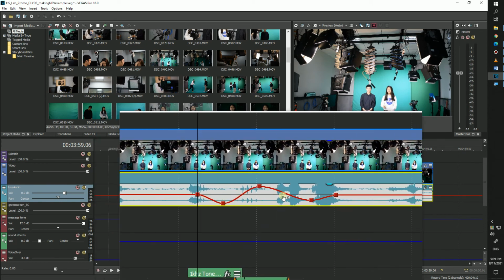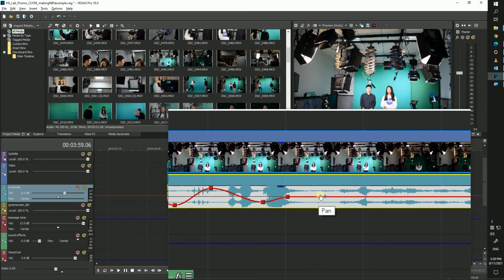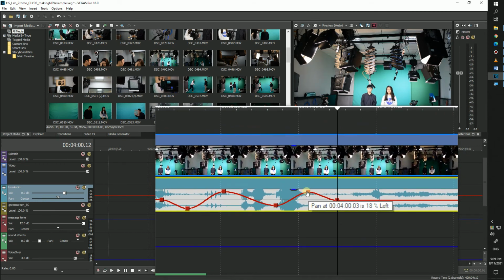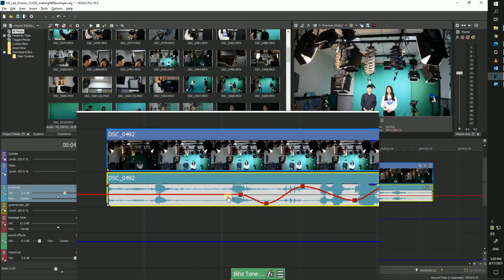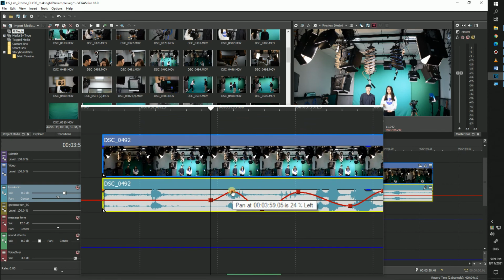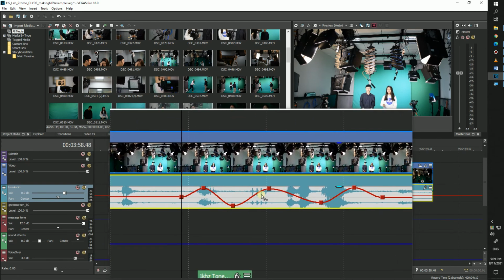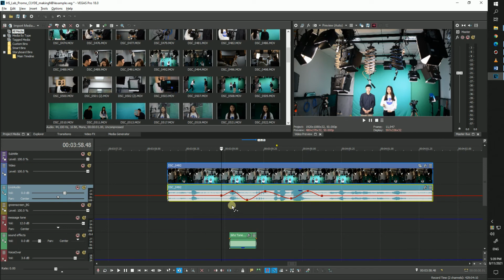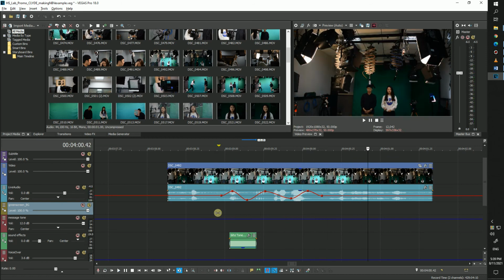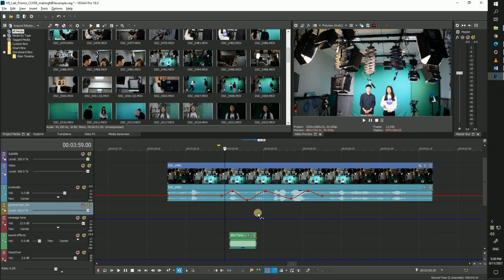Animating envelopes, just like before, can be done by double-clicking on the points when you want the direction to change. This will create your keyframes. Now, all that's left to do is to drag your keyframes up or down to the direction that you want. Multiple keyframes can be added, so if you really want to disorient your audience, you can make the audio go left and right repeatedly. It wouldn't be very nice, though.